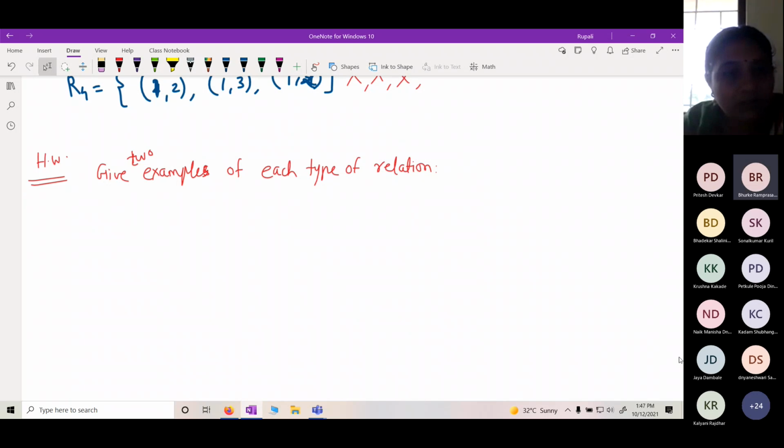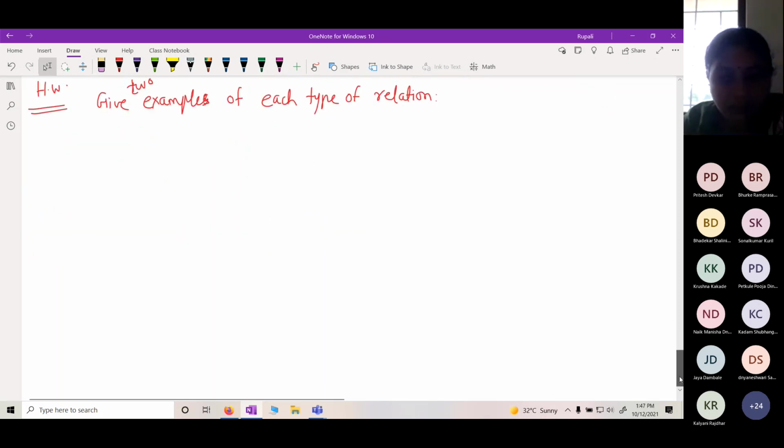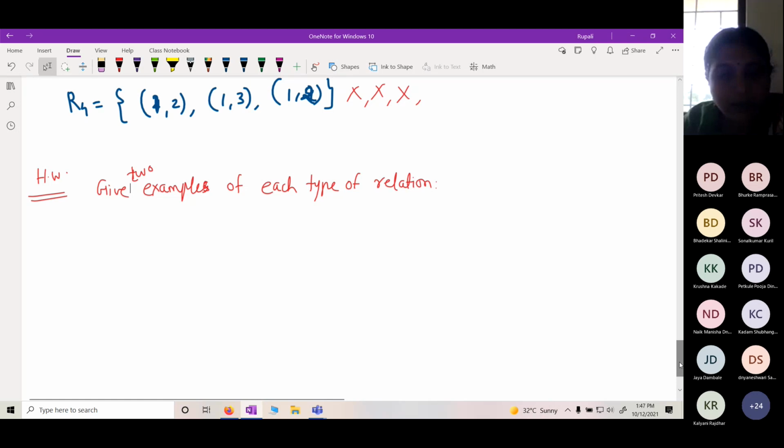What is function? What are its types? 1 to 1, onto, bijection. So if you go through it early, then we can finish it fast and we can start our syllabus early.